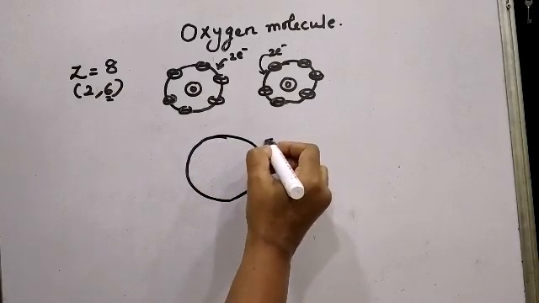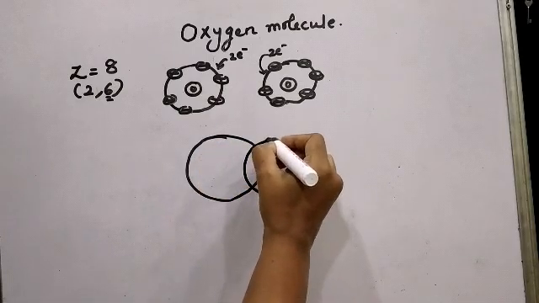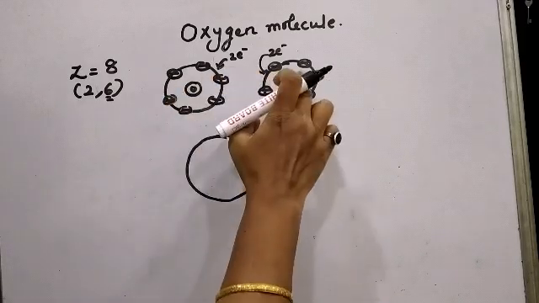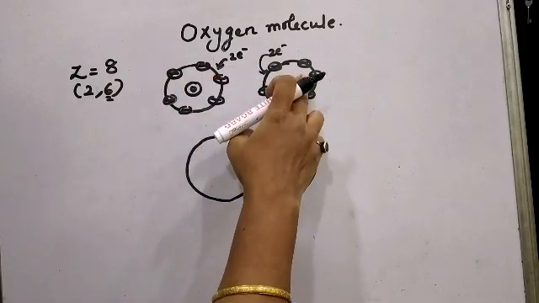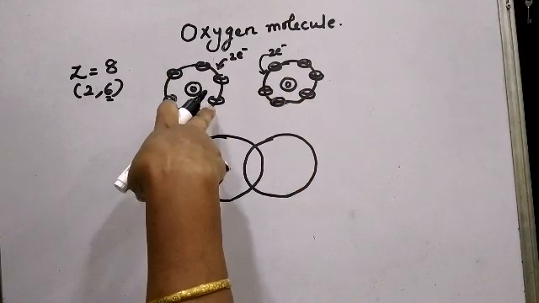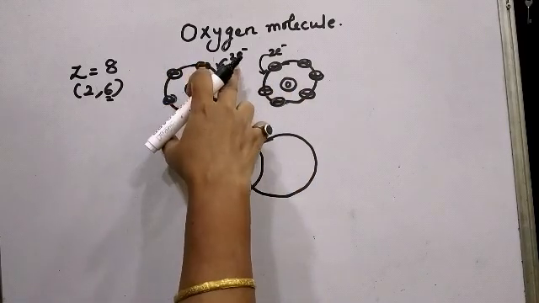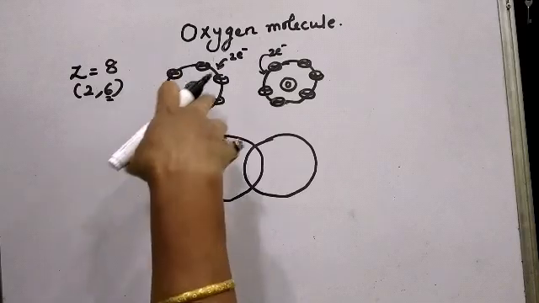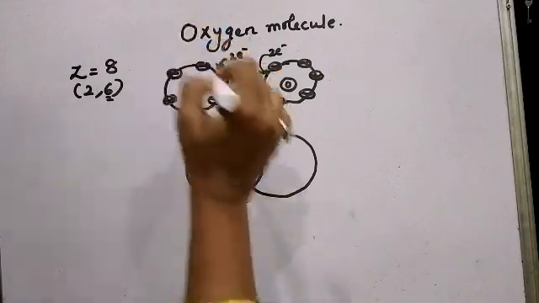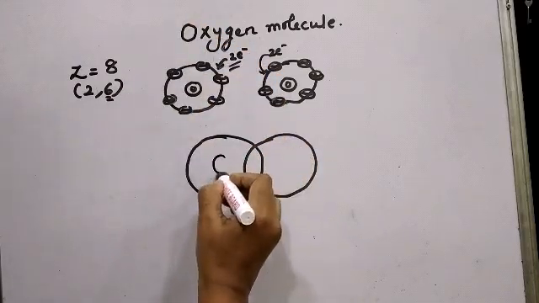with one another. So how again will I know how many electrons this oxygen is going to share and how many electrons this oxygen is going to share? If there are 6 electrons in the outermost orbit of this oxygen atom, and if it requires 2 electrons, out of 6, this oxygen will be sharing 2 electrons with the second oxygen atom. Am I clear?